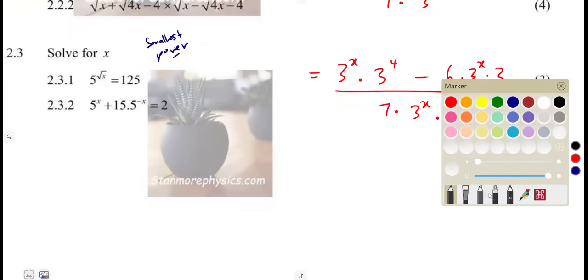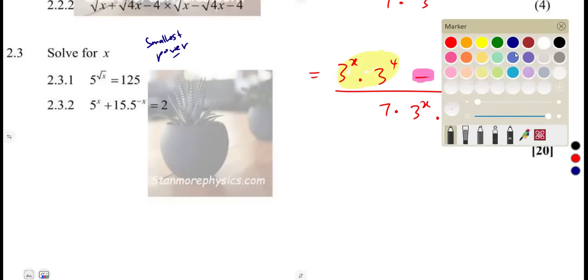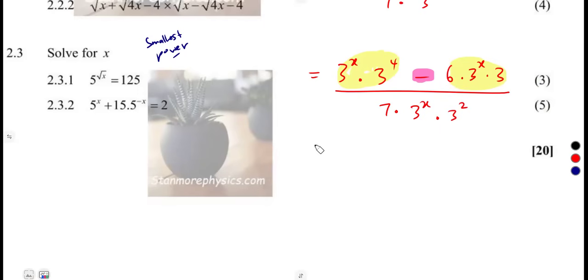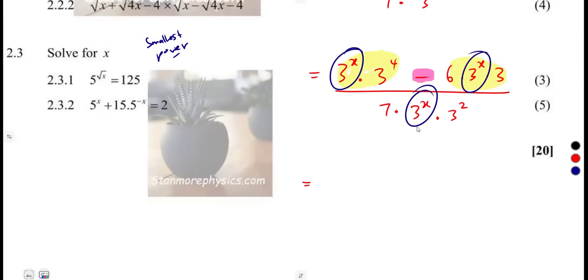What is common in the numerator, as these terms are separated with a negative, it means we have this one as a single term and this one as well as a single term. So you can factor out what is common from there. All right. In our case, for the sake of time, we can factor out even 3 because there's 3 there. But most of you guys, if I factor out that 3, you get confused. So let me just take the 3 to the exponent of x, this one that you are used to.